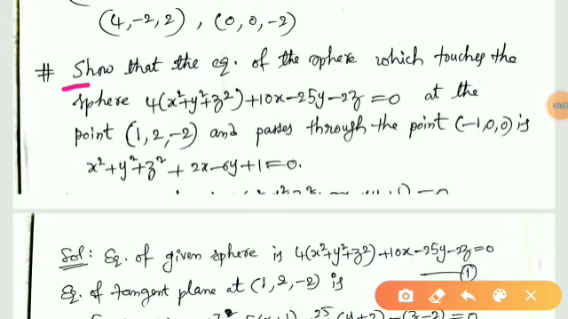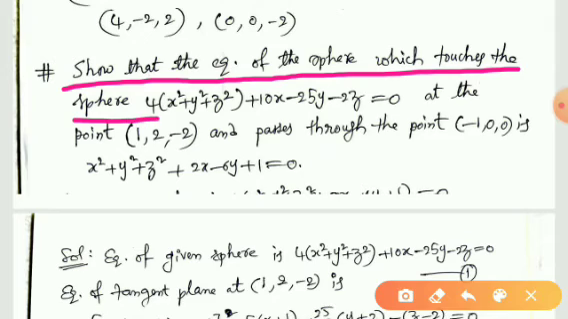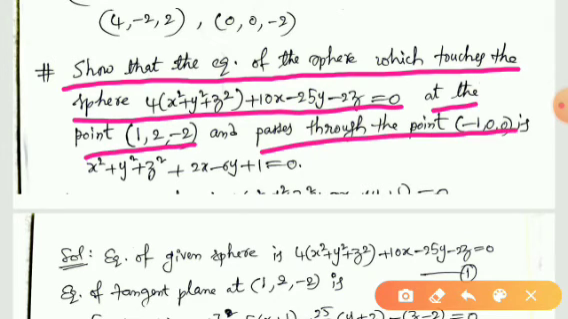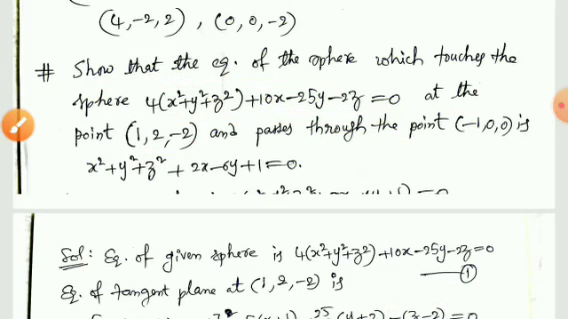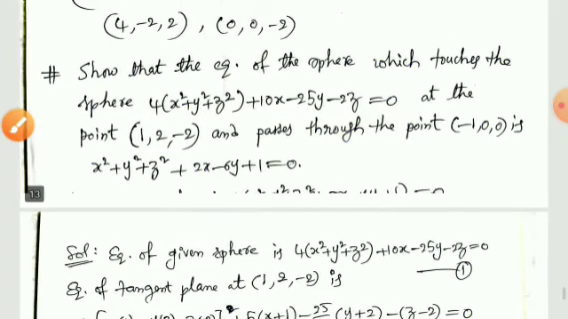Show that the equation of the sphere which touches the sphere at the point 1, 2, minus 2 and passes through the point minus 1, 0, 0. So before going to solve a problem, what we have to do? We have to understand the problem first of all. Better understanding of the problem leads to an easy solution. We can easily solve the problem whenever we understand the problem in a better way.